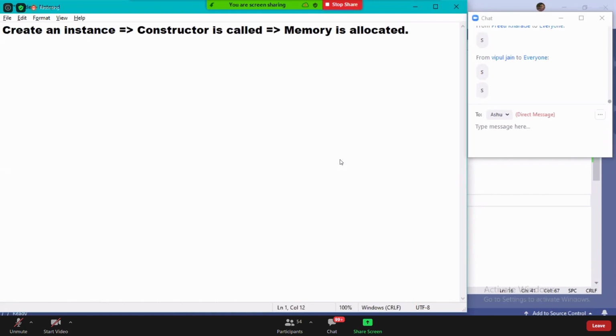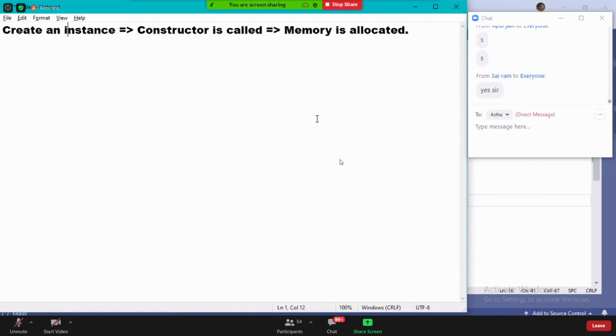Are you clear, guys? So whenever you create an instance, what is going to happen? Constructor is called and memory is allocated. All these three are interrelated with each other: instance creation, constructor calling, memory allocation.